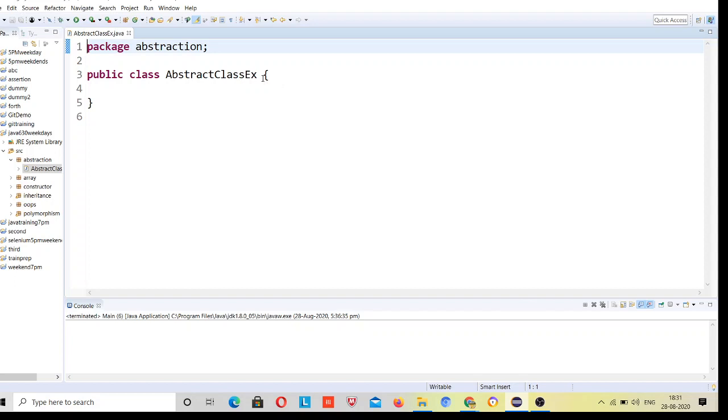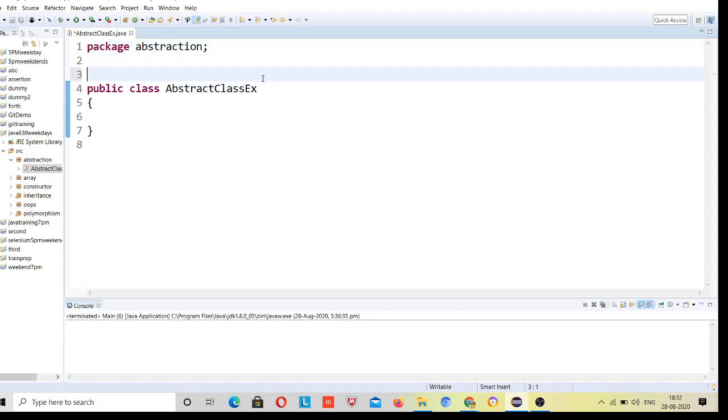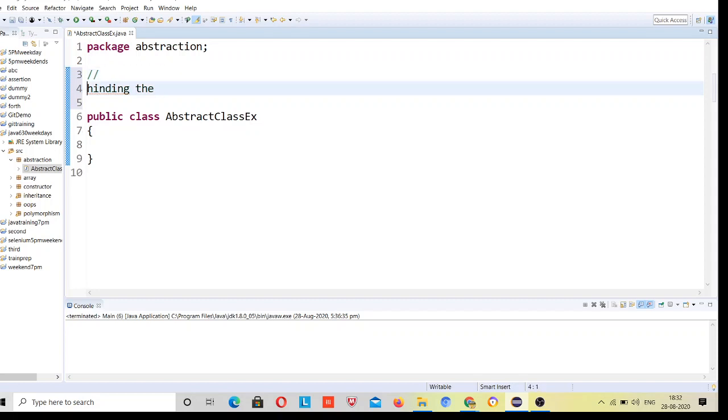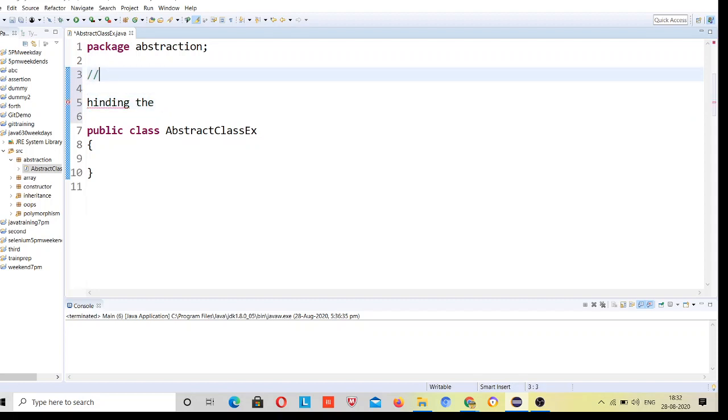So abstraction is basically hiding the implementation details. See, this is abstraction, right? What is abstraction? Hiding implementation details.